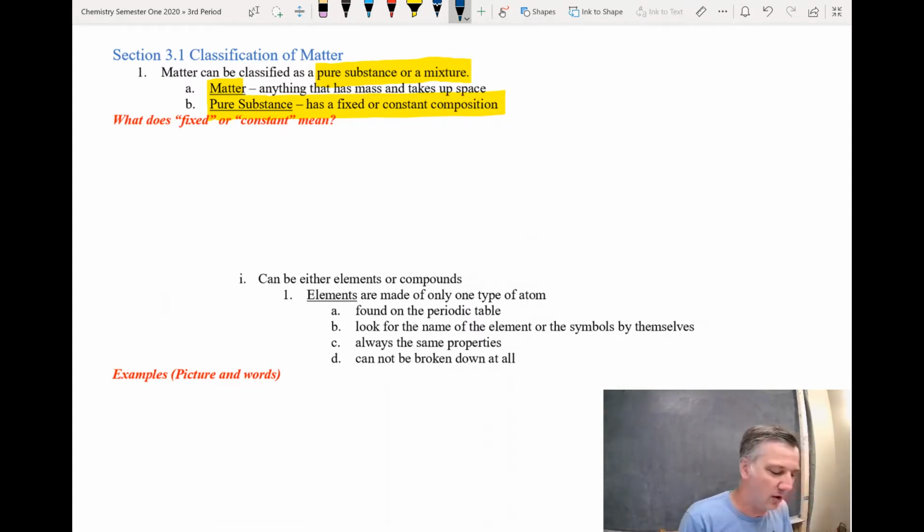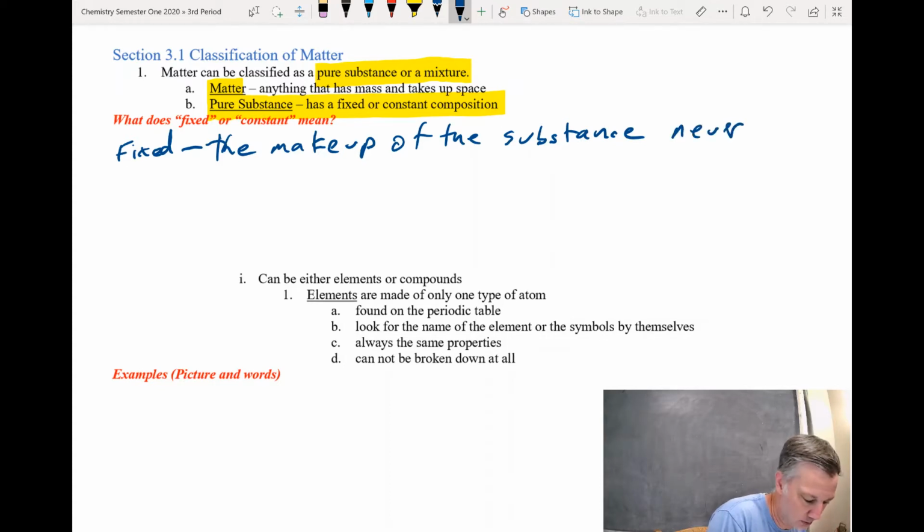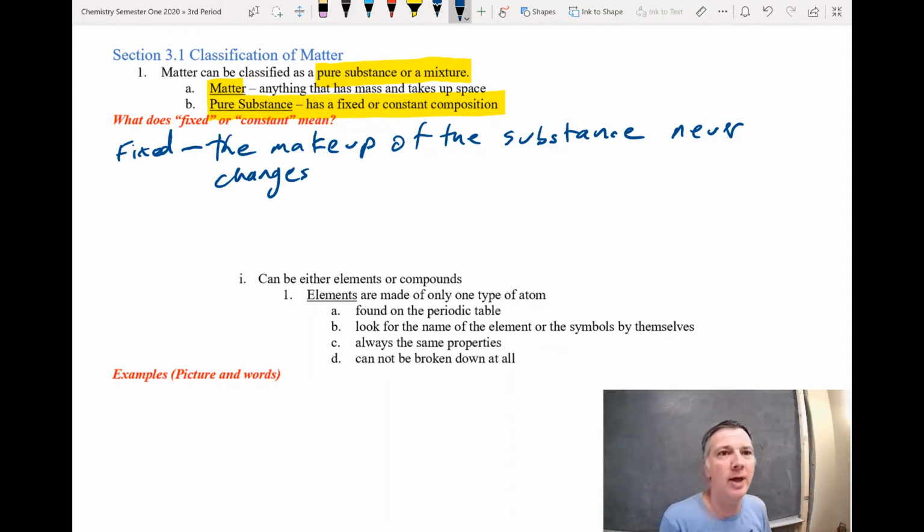What does fixed or constant mean? It means that it just doesn't change. In this case, the makeup of the substance never changes. That's what fixed or constant means, is that it's not going to change. For example, water. Water is a pure substance. Water is always H2O. Anytime you find water, that's always the same chemical formula. It's constant, it's fixed.